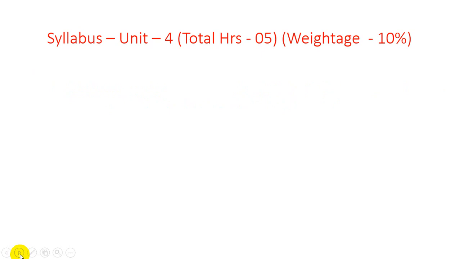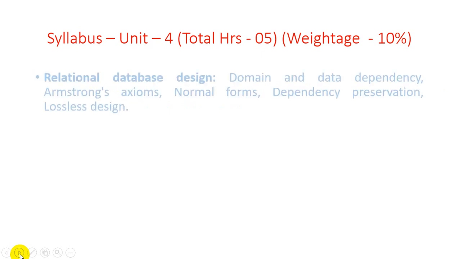In unit number 4 there are 5 hours and the weightage is 10%. In unit 4 we are discussing relational database design, domain and data dependency, and Armstrong's axioms. It is one of the numerical concepts we are discussing, and we need to prove it: what is the left-hand side and what is the right-hand side in Armstrong's axioms.